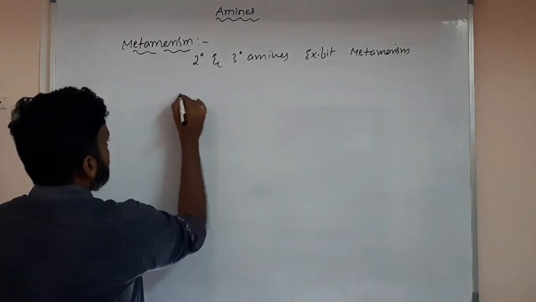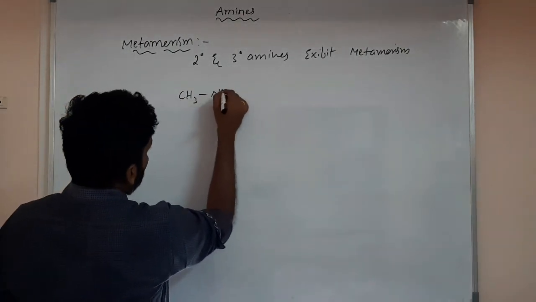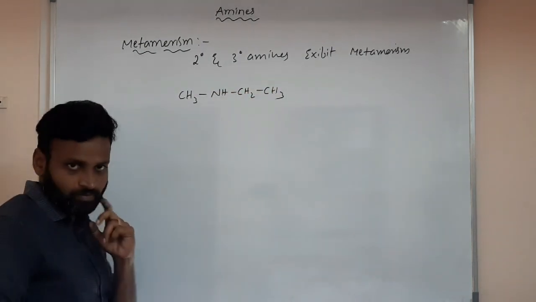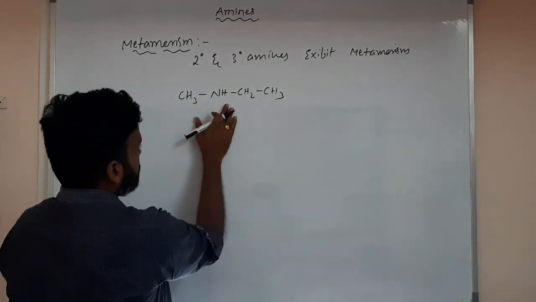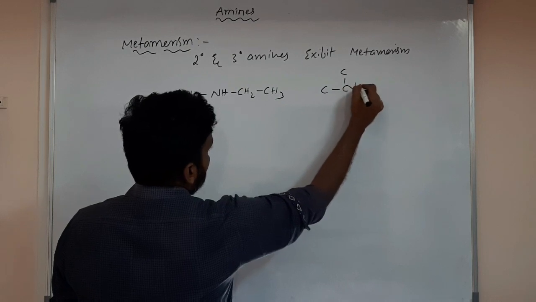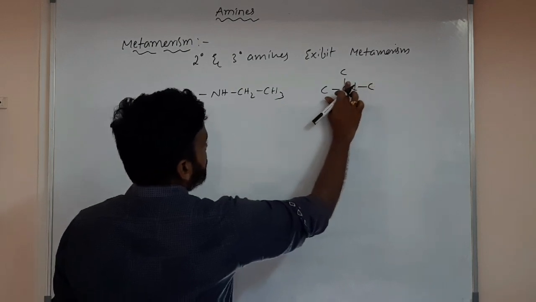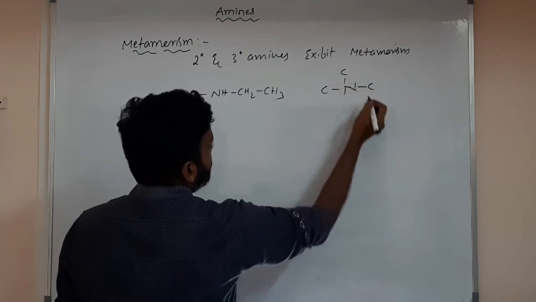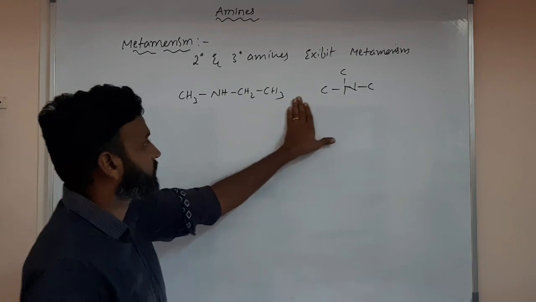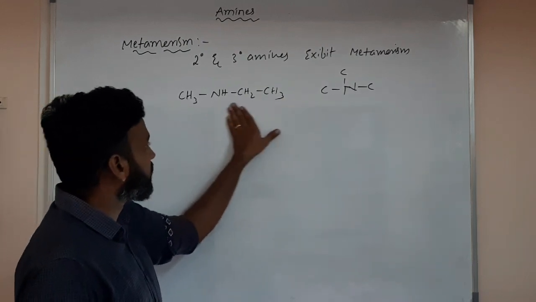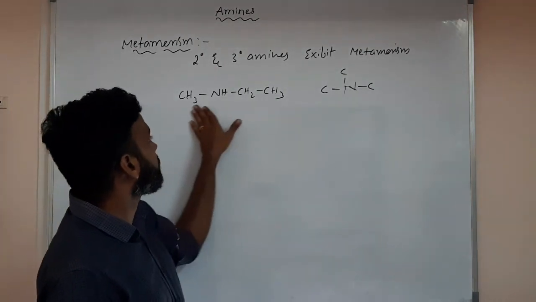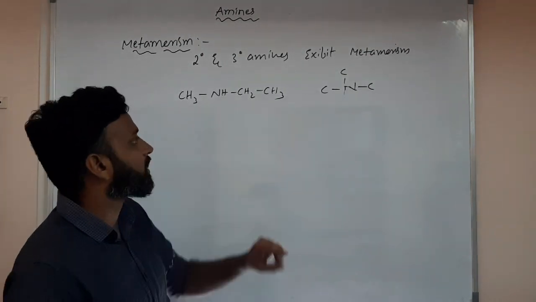If you see with 3 carbons, it's not possible: NHCH2CH3, no metamerism, because only this is possible. Nitrogen you have, so these two only are possible, nothing else. So we can call these two metamers, because they have the same molecular formula but different alkyl groups.